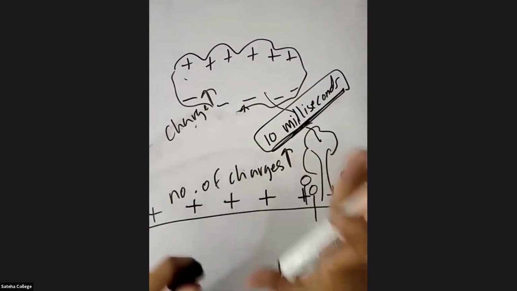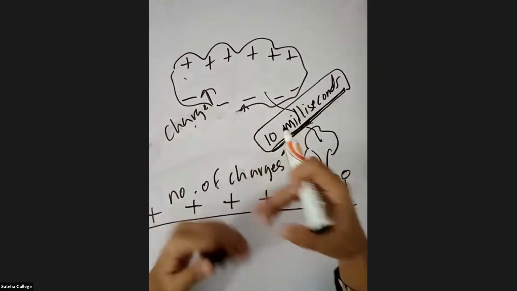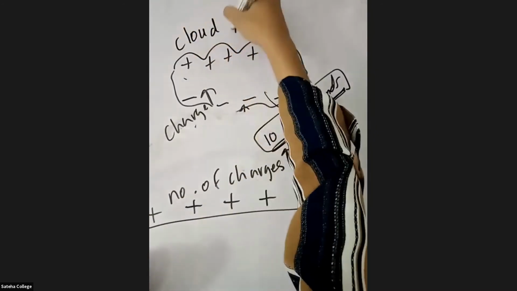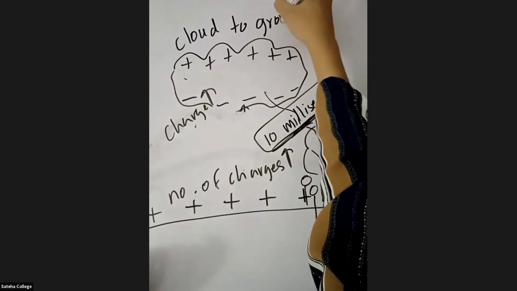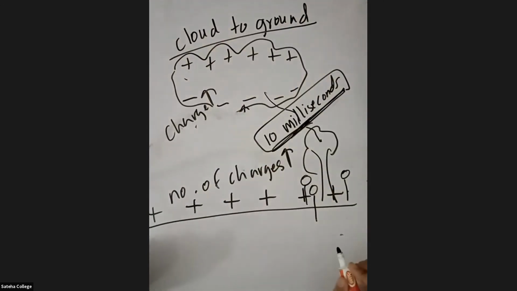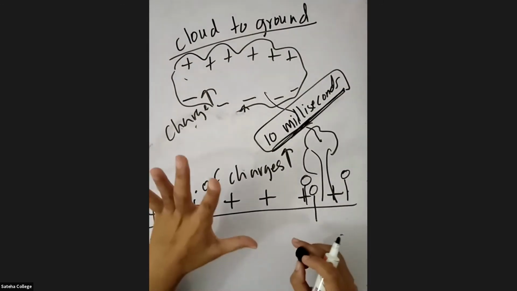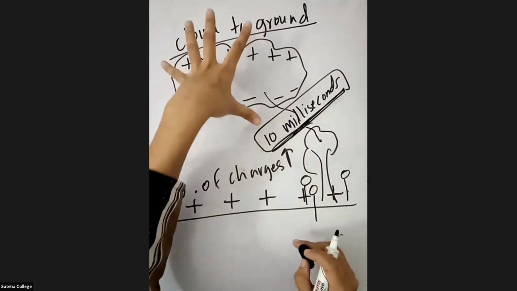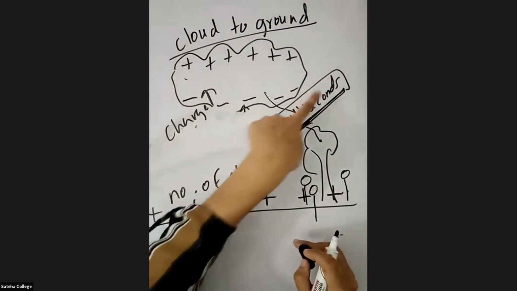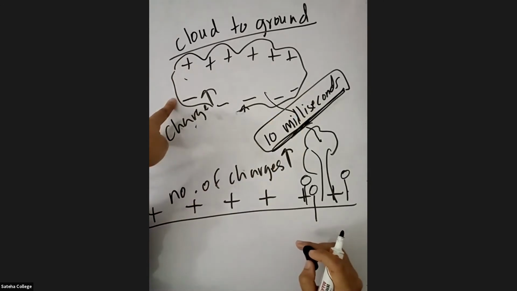So the most dangerous type of lightning is going to be cloud to ground lightning. Now tell me what happens. At first, there is a cloud. In the cloud, the positive charges accumulate on top and negative charges accumulate on the bottom.